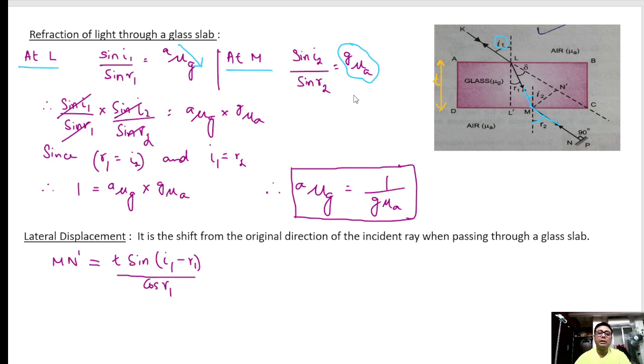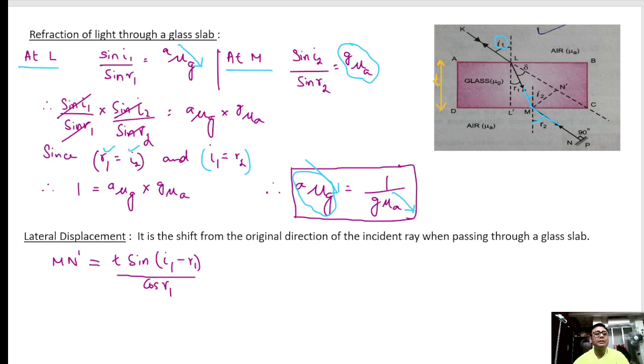Okay. Now if I multiply these two, we know that R1 is equal to I2, they will cut out, and I1 is equal to R2, as I told you. So we are getting this relation: A mu G equals 1 by G mu A. That means if light is coming from air to glass, and this is glass to air, the refractive index of glass to air is the reciprocal of the refractive index of air to glass. Okay.